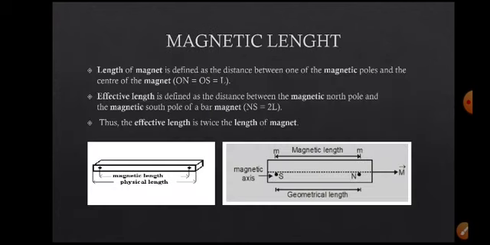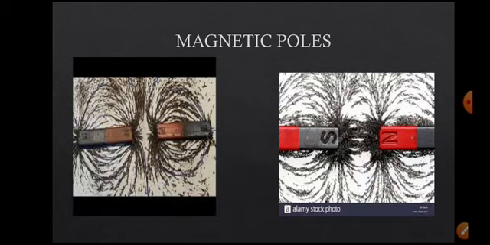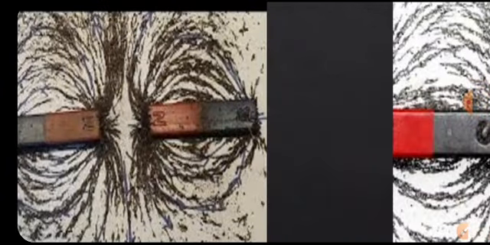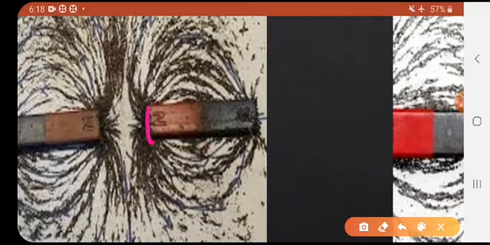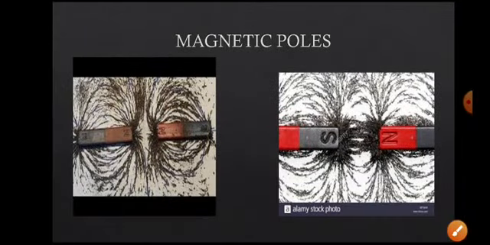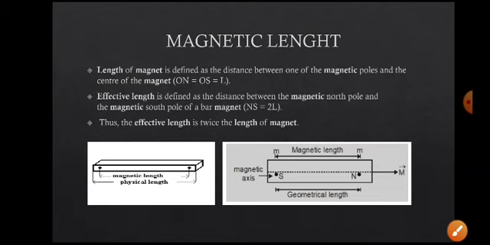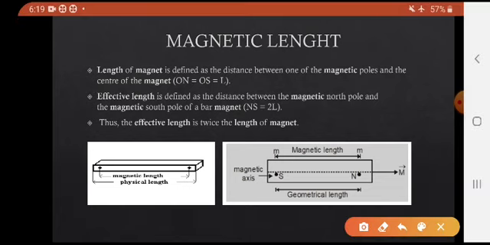So here the magnet has some length. See, this is the length of the magnet, this is the size of the magnet. This is a magnet. The distance between the two magnetic poles, from north pole to south pole, is called the magnetic length.